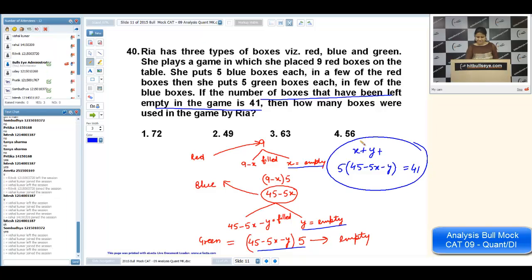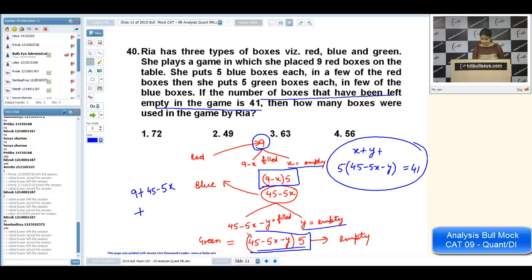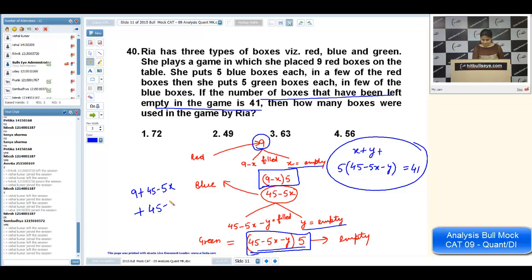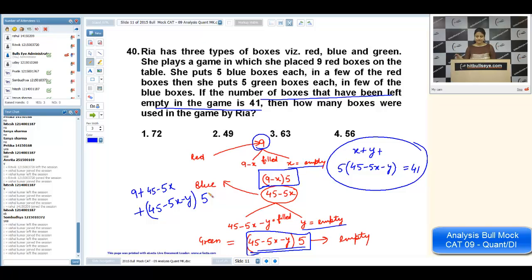You can solve this expression. Now what is asked? Then how many boxes were used in the game? The total 9 plus these many blue boxes, 45 minus 5X plus these many green boxes. These many boxes are used here. Now you can solve it. You will get the answer.